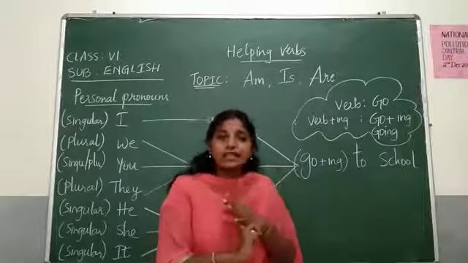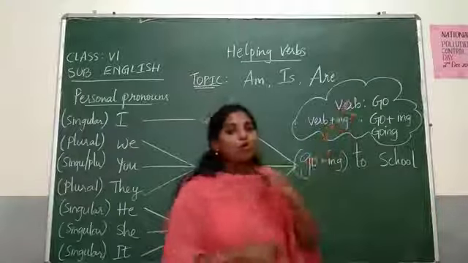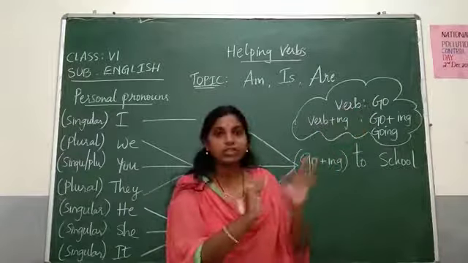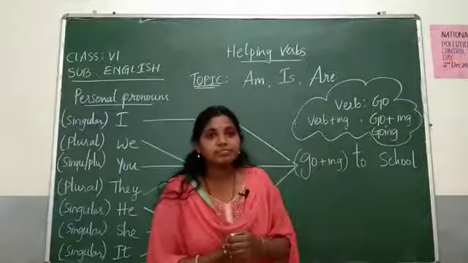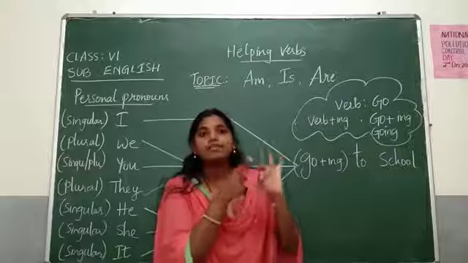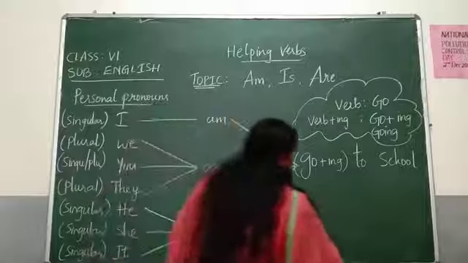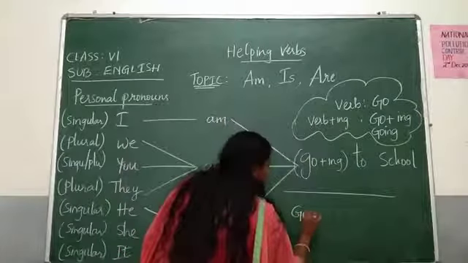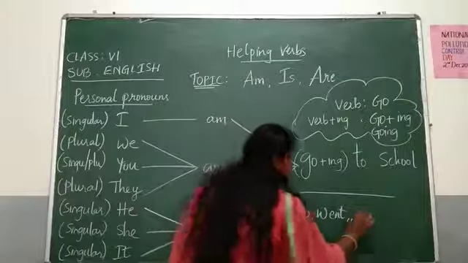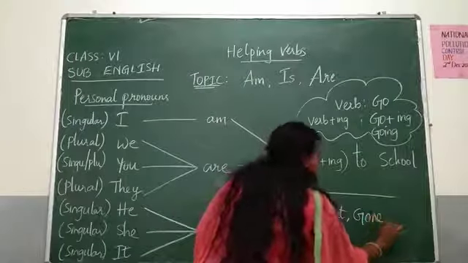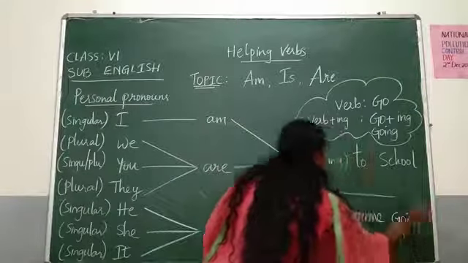For example, let us take the verb go. Go means vellu in Telugu. What are the forms of the verb? Go, went, gone, going. Let me write here: go, went, gone and going.